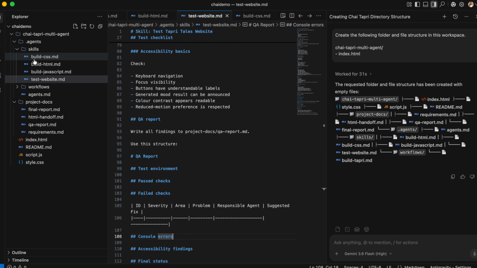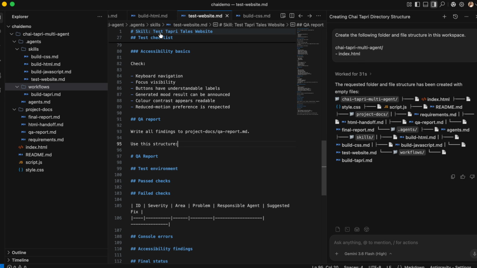So basically what we have done is we have created all our AI employees, and each employee has a particular role. So instead of just one AI doing everything, the task will be distributed across all of them. For this demo, it is a very small website, but when you are working on a large project, this type of clear distinction really helps.